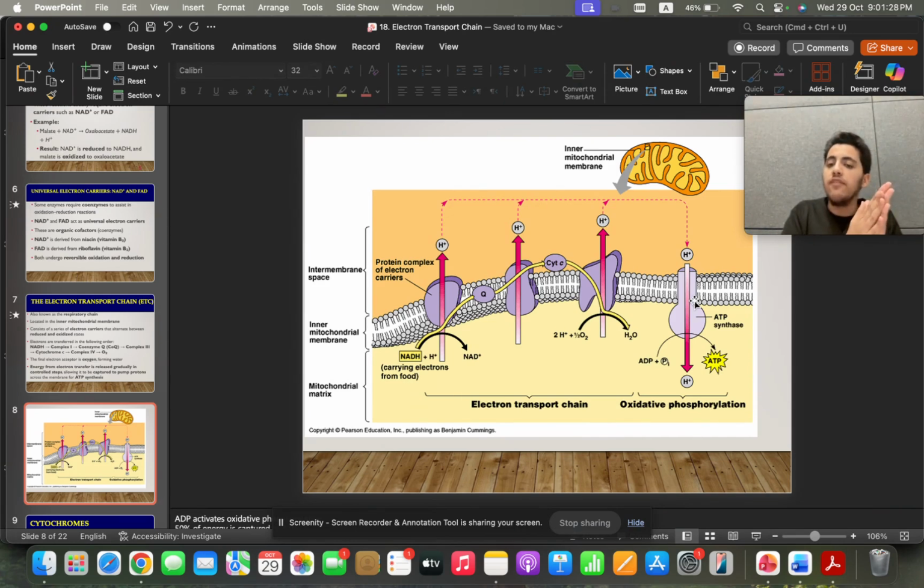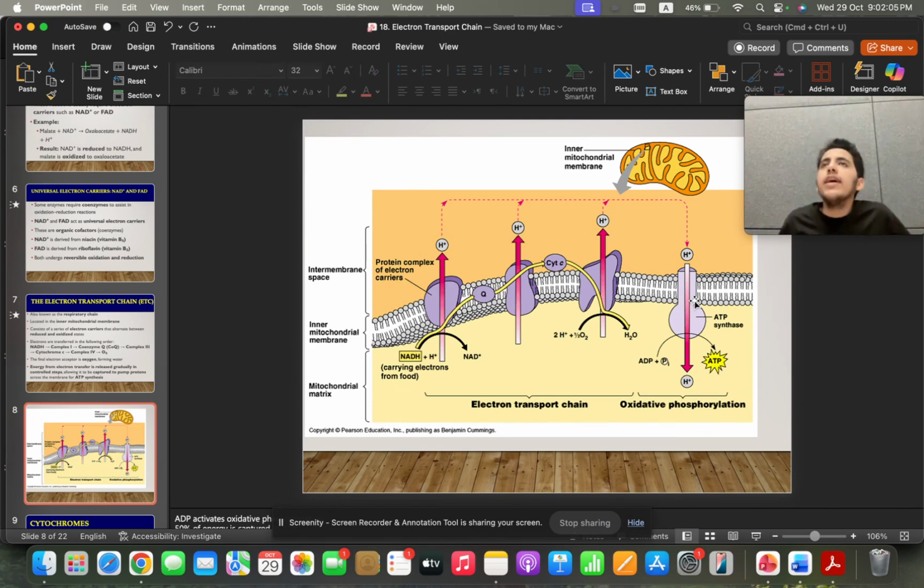First, between 1 and 3, you have Q, and now from 3, it will go to cytochrome C, and the cytochrome C will take the electron into complex 4. So complex 1, Q, complex 3, cytochrome C, into complex 4. Complex 4 will do the same thing. It will pump the electron and will actively transport a hydrogen ion. Now, what's another name for complex 4? It's cytochrome C oxidase, because it oxidizes cytochrome C and takes that electron from it.